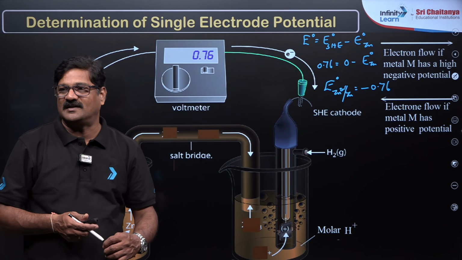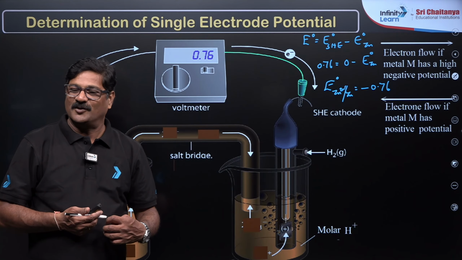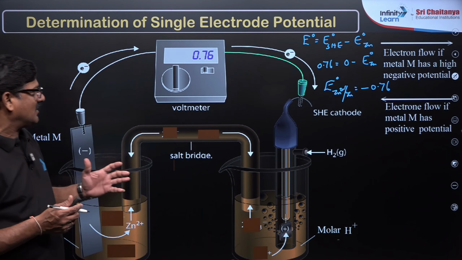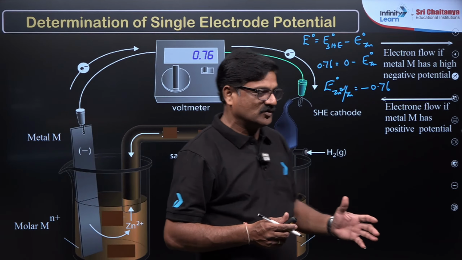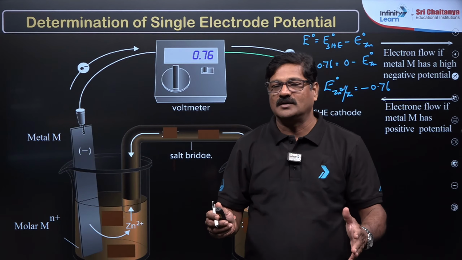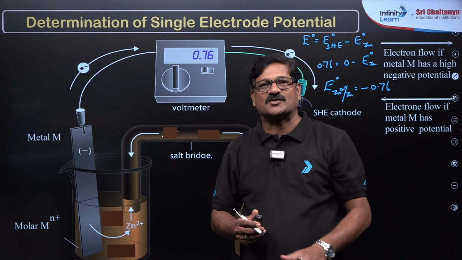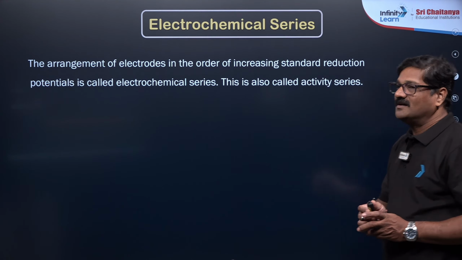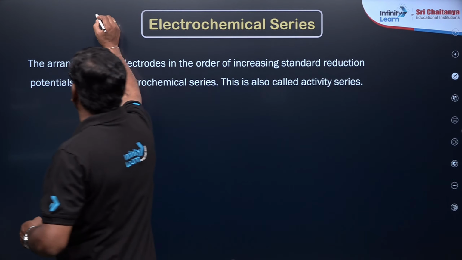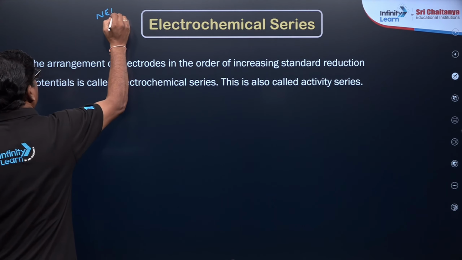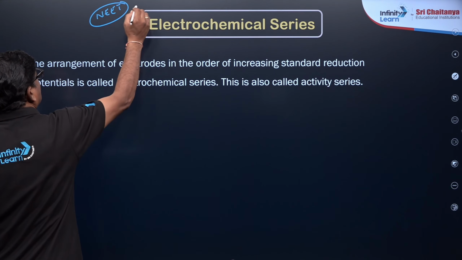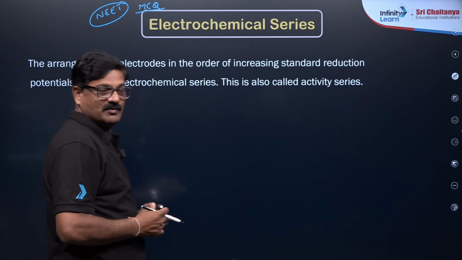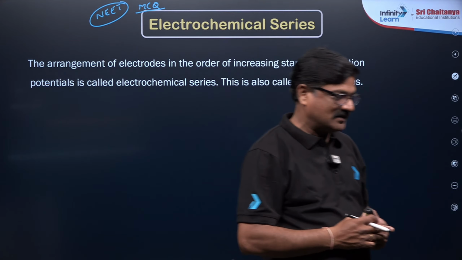Any doubt? So once you calculate these single electrode potentials, it is shown in the tabular form that is called as electrochemical series. And from the applications of electrochemical series, you are going to get a multiple choice question from the NEET examination. Understand?